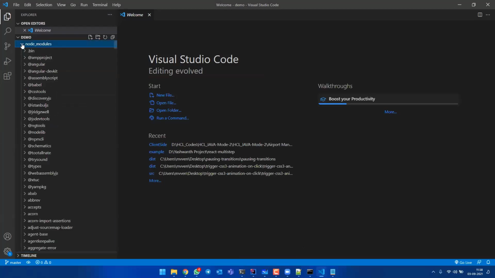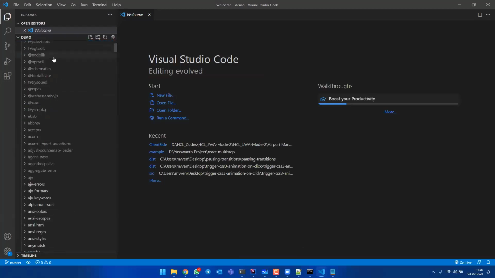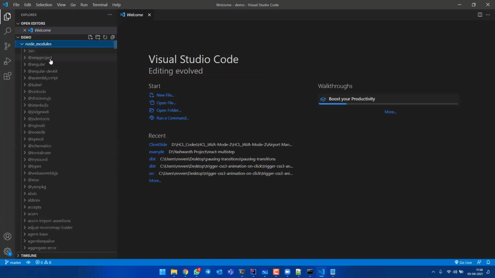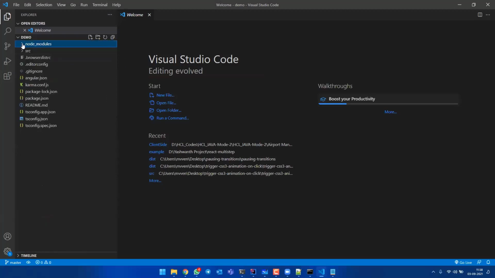The first thing it creates is node modules. Node modules is nothing but your JavaScript packages, which are connected with your application, not with your language or system. In the C programming language, you use stdio.h. In Python, you use pandas, and so on. You use a lot of packages, right? For creating your application also, you need some packages. So those packages are stored in your node modules folder.